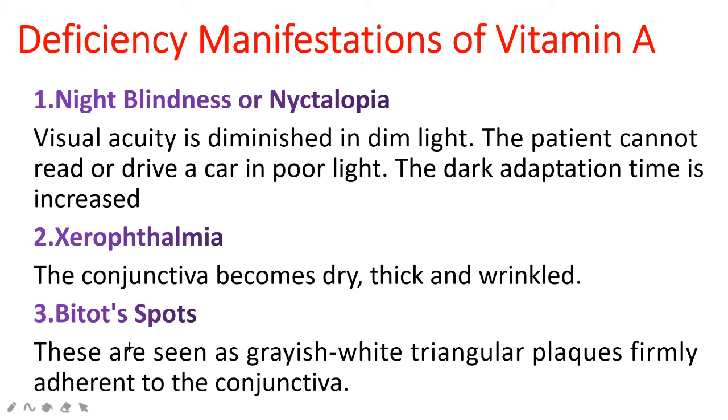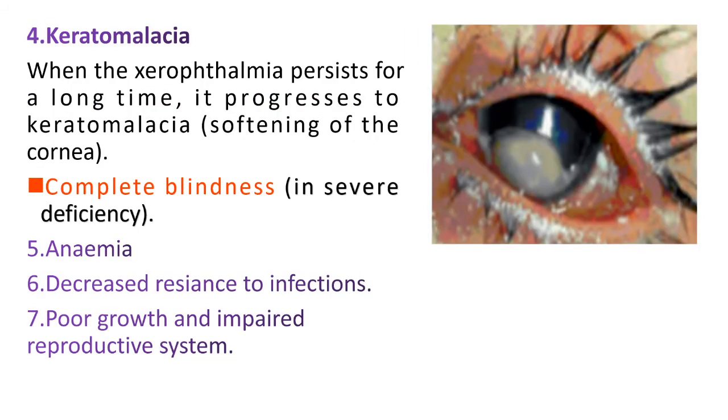Then Bitot spots. These are white opaque spots which develop on both sides of the conjunctiva due to vitamin A deficiency. These are grayish white triangular opaque spots which are present nearer to the conjunctiva of the eyes. When the xerophthalmia condition persists for a longer time, it may progress to another advanced condition called keratomalacia, which will lead to permanent loss of vision. In the case of severe deficiency, it will lead to complete blindness.